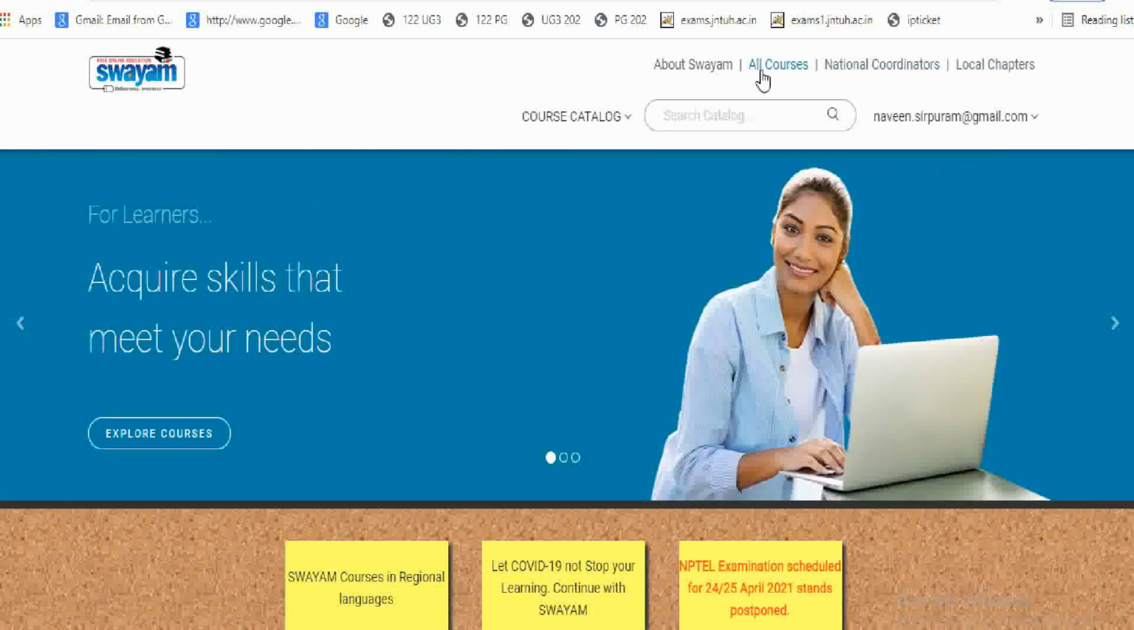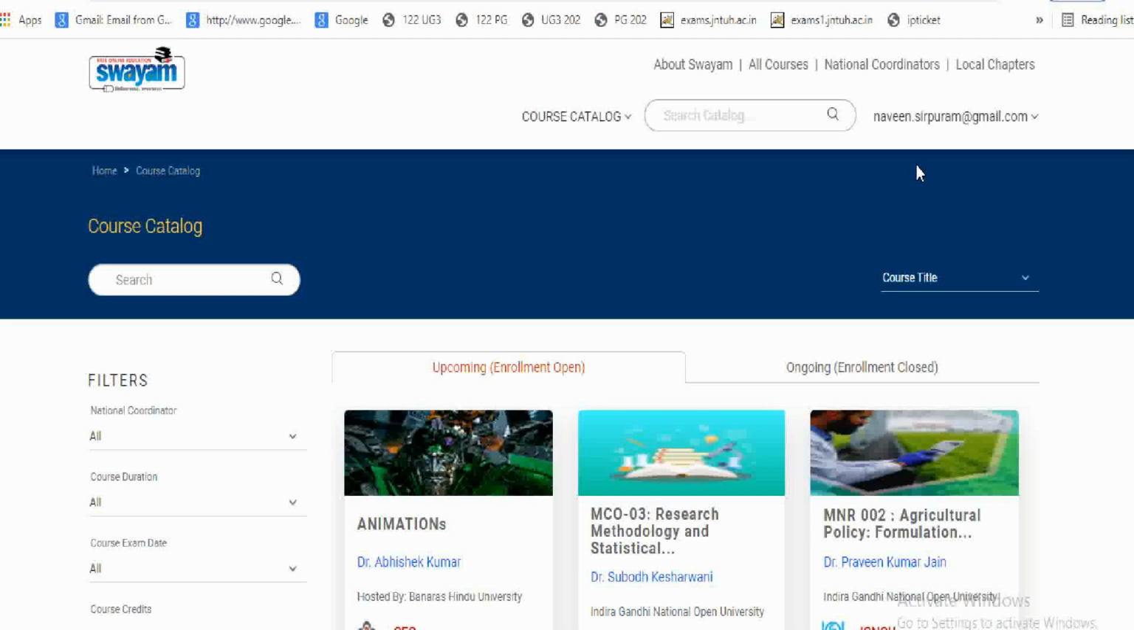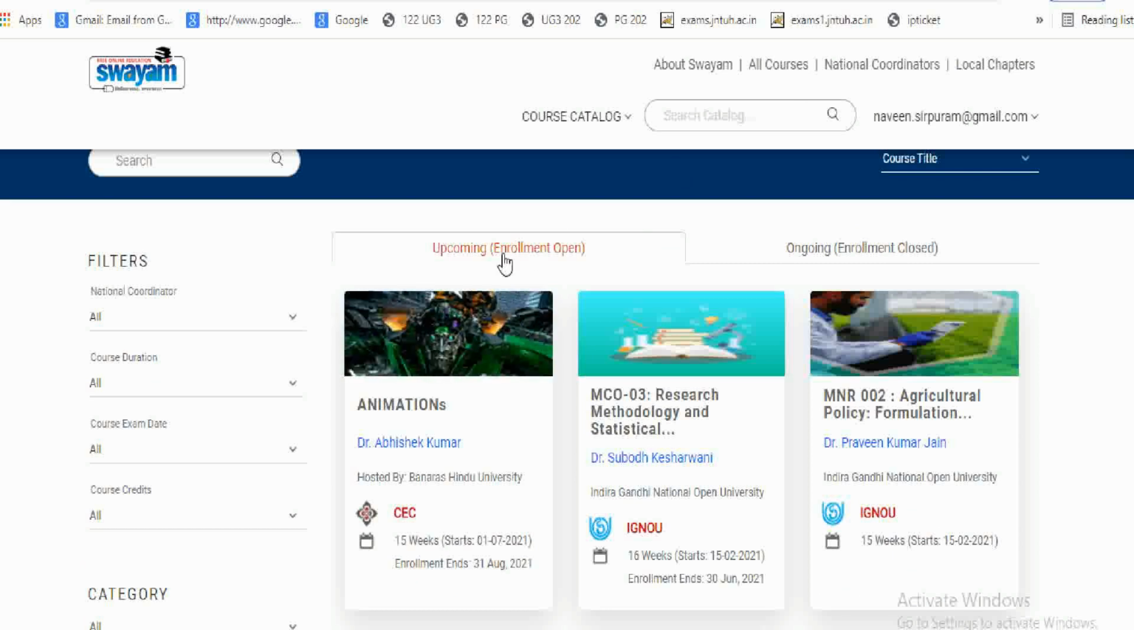We require all courses, so just click on all courses. When you click on all courses, it contains two options: upcoming courses for enrollment, and ongoing courses for which the enrollment is closed. For the upcoming courses, you can enroll now. The ongoing courses are already started and the enrollment is closed. So if you want to take any course, you need to click on upcoming enrollment courses.